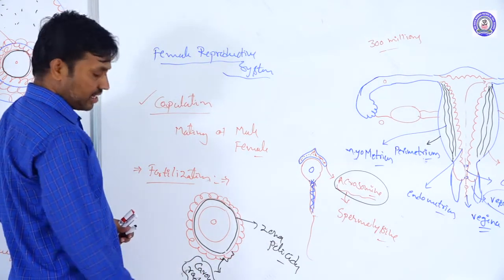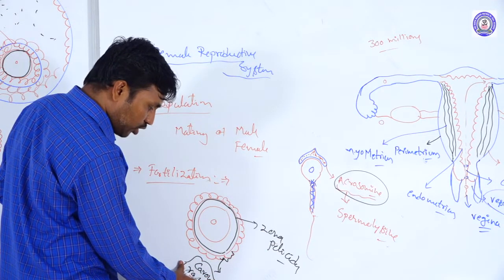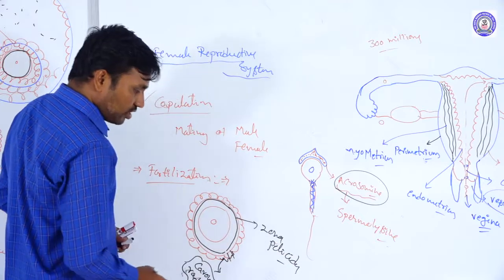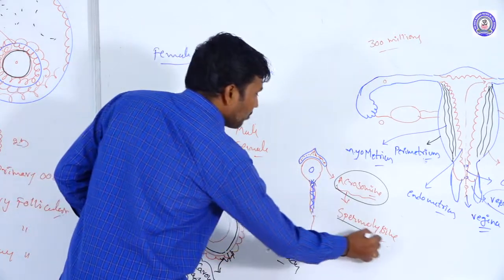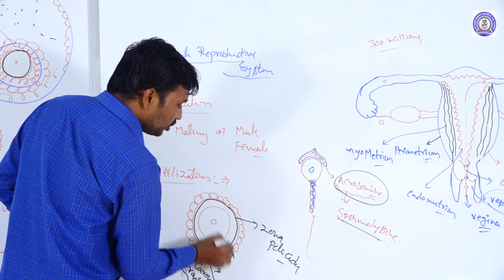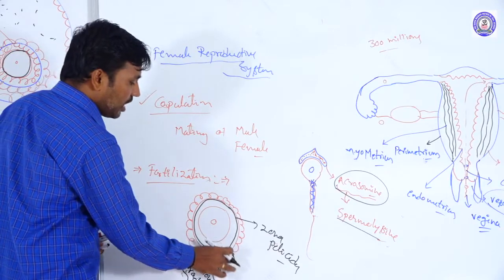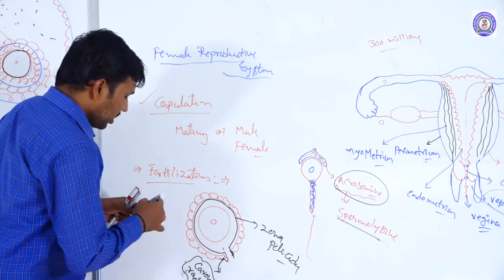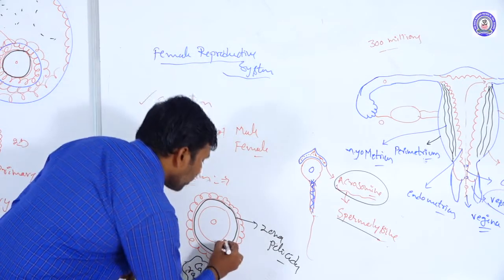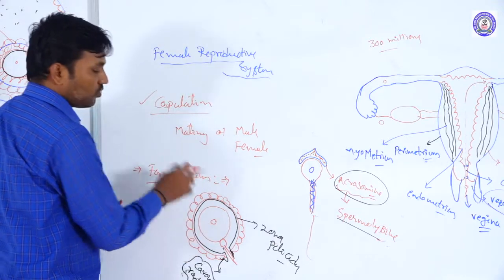With its help, the corona radiata is dissolved, and the spermolysine hormone dissolves the zona pellucida also, and a passage is formed. Once the passage is formed, the sperm enters the ovum.